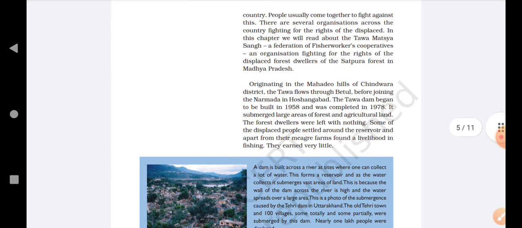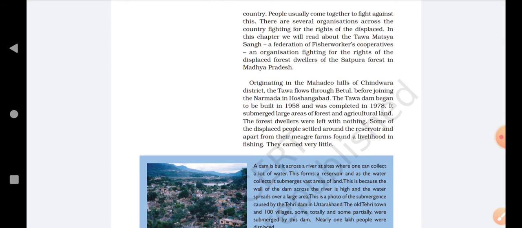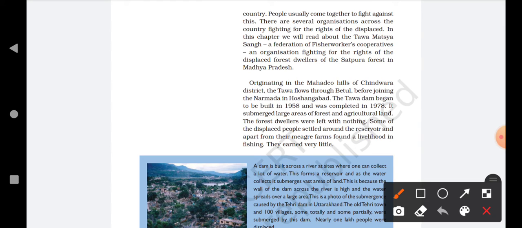There are several organizations across the country fighting for the rights of the displaced. Some organizations were made so that they can fight against displacement. Displacement means that people have to shift from one place to another. When people have to leave one place and shift to another, that is called displaced.